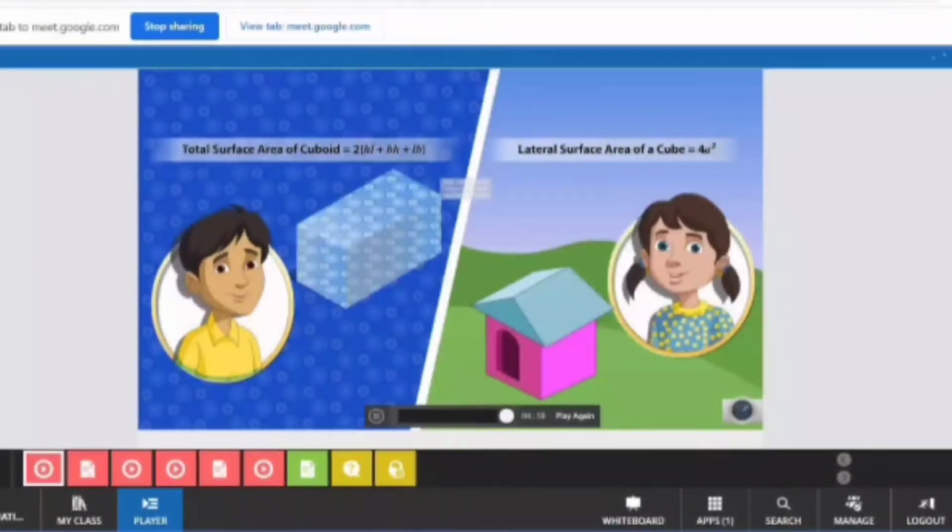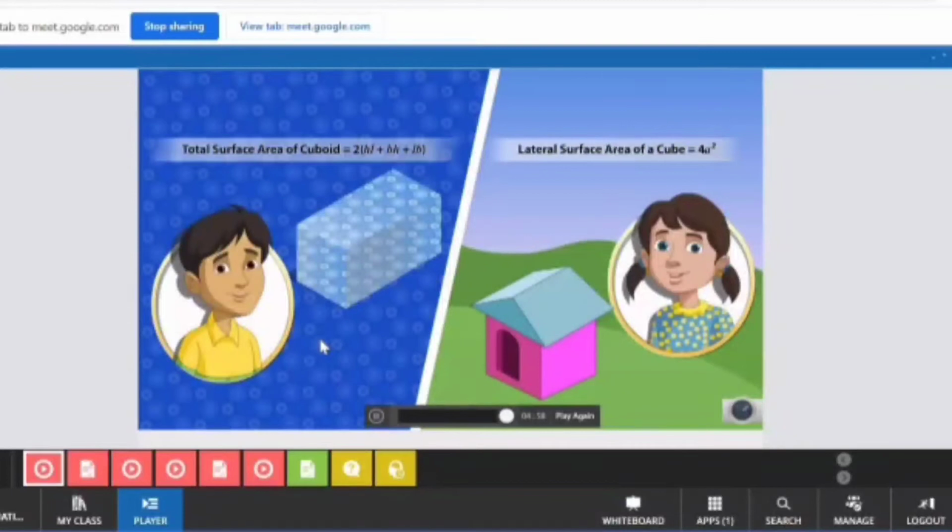So I think you have completely understood this about the surface areas of cubes and cuboids, no? Yes, ma'am. The animation was too good and too clear, no? Yes, ma'am. It was too clear.